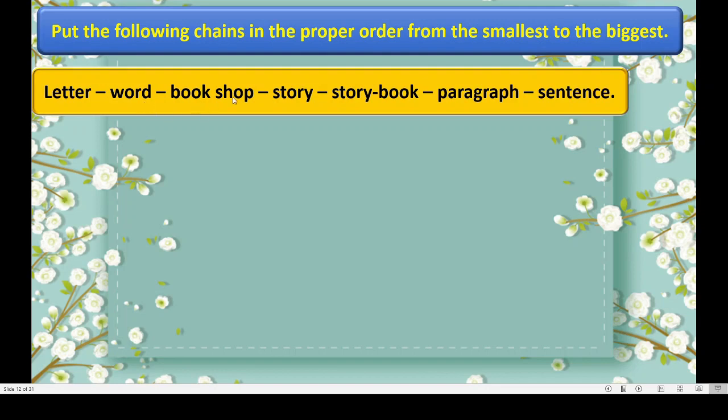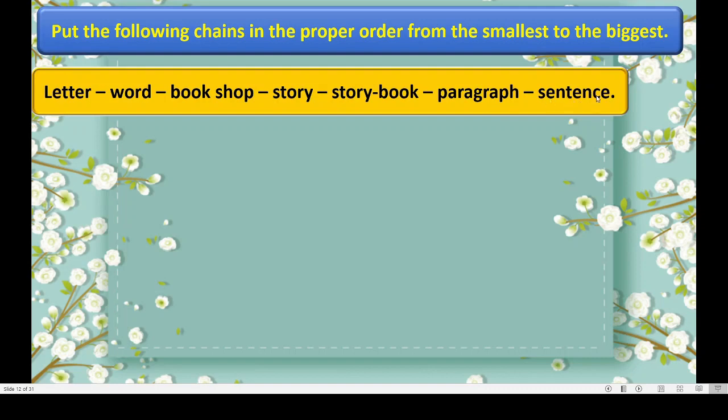Now this is bookshop, where we get the books. Story, a single story. Story book. The book is filled with stories, then it is called a story book. Paragraph. And this is sentence.